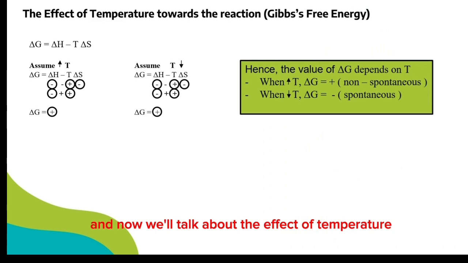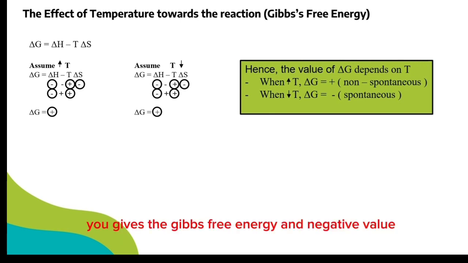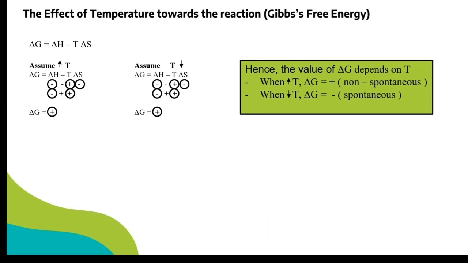And now we'll talk about the effect of temperature on the reaction, which is the Gibbs free energy. G is equal to the enthalpy minus temperature times the entropy. Because both enthalpy and entropy have a negative value, when the temperature increases, the entropy part will overtake the enthalpy part and gives the Gibbs free energy a positive value. So when we assume the temperature decreases, it will give the Gibbs free energy a negative value. When the Gibbs free energy has a positive value, it means that the reaction is non-spontaneous. And for it to have a negative value, it means it's a spontaneous reaction.